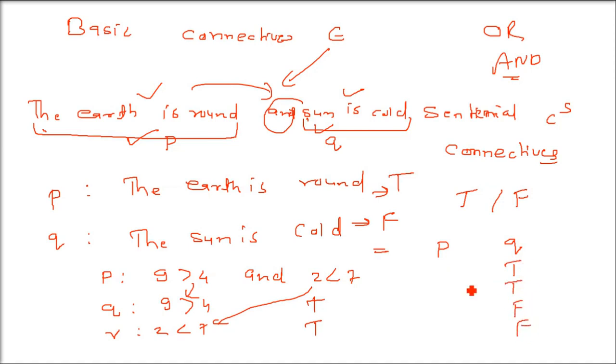P and Q are two statements and we are taking AND of these two statements. So we have T, T, F, F and T, F, T, F. Whenever we have both true in the AND connective, it is always true, otherwise always false. That is, all three other combinations give you false. The only case in AND that gives true is when both these statements are true.